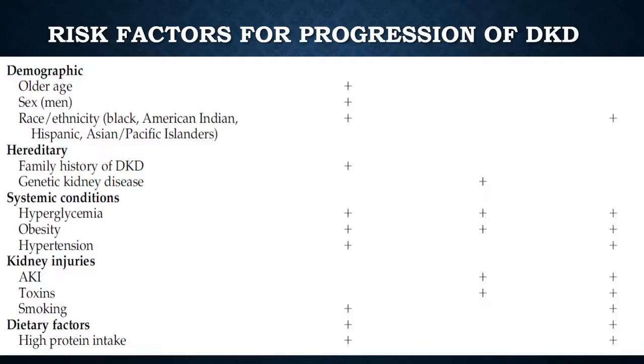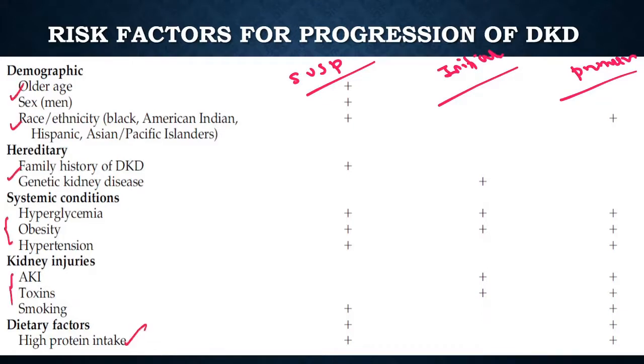With continuation of the discussion of diabetic kidney disease, the risk factors for progression of diabetic kidney disease can be divided as the susceptibility factors, initiation factors, and the progression factors. And the important thing is the risk factors can be classified as the demographic factors, hereditary, systemic, renal factors, and the other modifiable risk factors. The important ones of which are family history of diabetic kidney disease, uncontrolled hyperglycemia, hypertension, obesity.